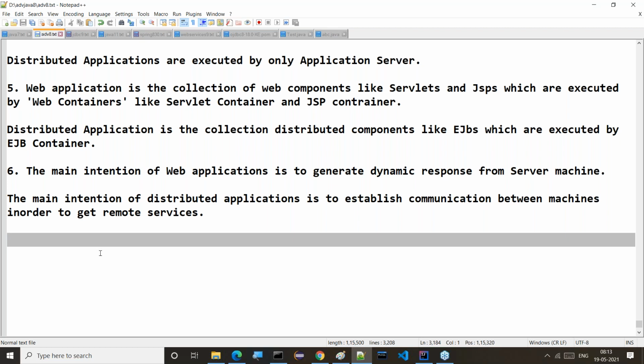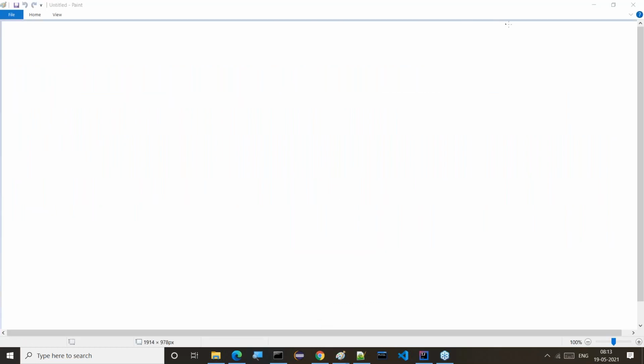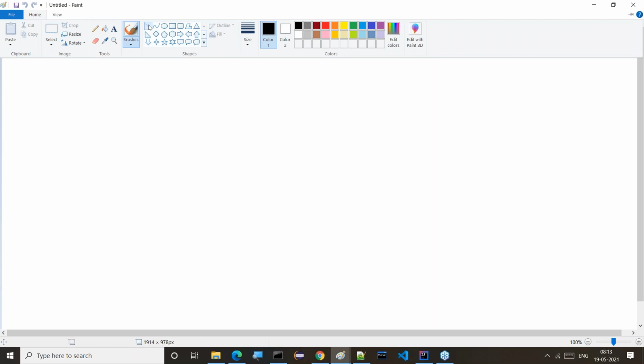Okay, good. Right, guys. Now, just one simple example here I'm telling you. Now try to understand it. By that, we are able to get some clarity. By that, we can understand what is standalone application and what is distributed application. There we can understand what's the requirement to go for distributed application. Right, guys. Simple use case.